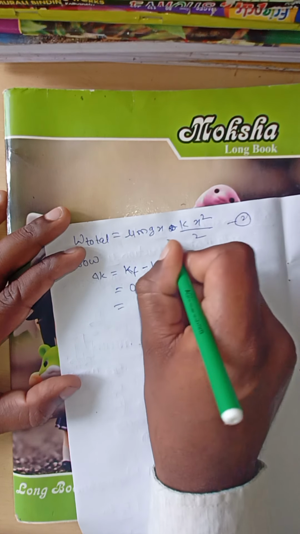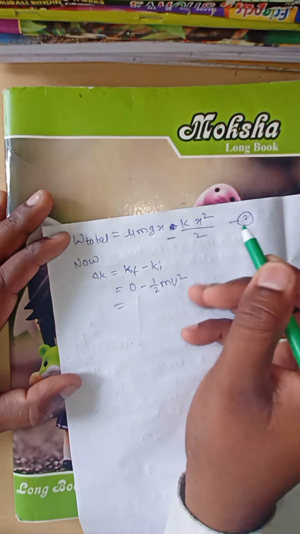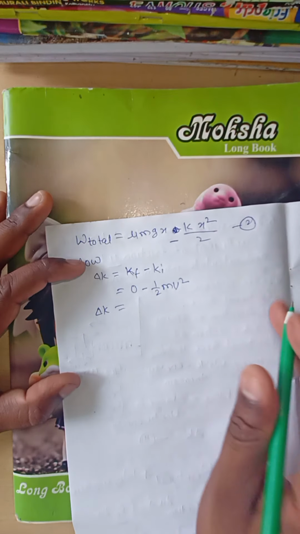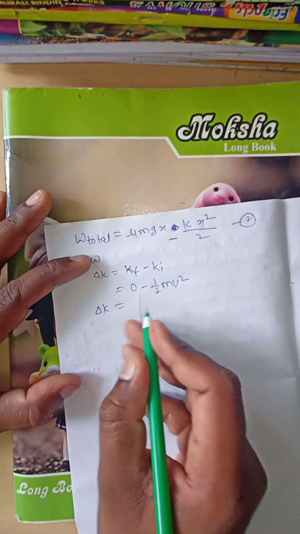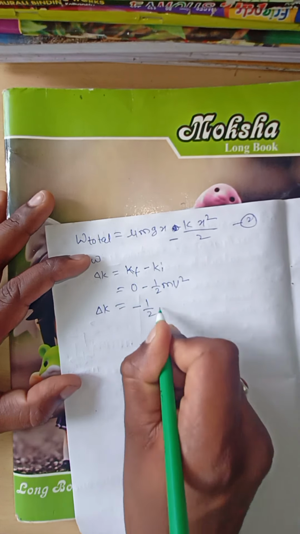Therefore the change in kinetic energy is minus half mv square. This is equation number 3.